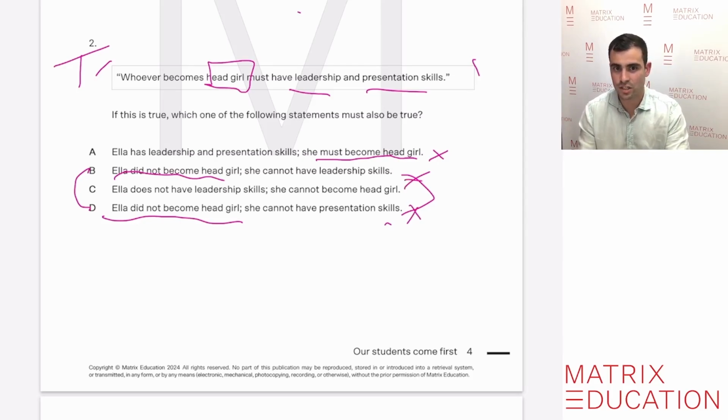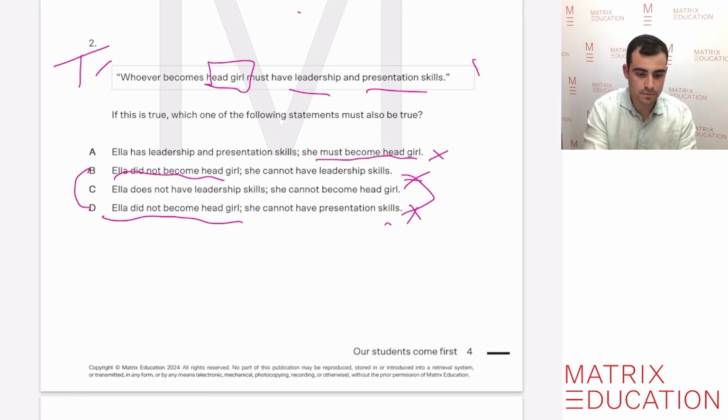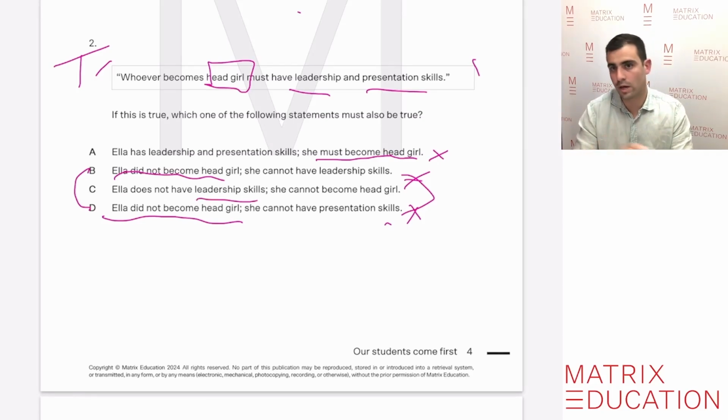Ella does not have leadership skills. She cannot become head girl. Well, yes, because to become head girl, you have to have leadership and presentation skills. So she definitely doesn't have leadership skills, which means that she therefore cannot be head girl, so C is the correct response for this one. As I said before, it's really tricky, and this is why it's really important that we provide students with these strategies and programs to solve these types of tricky questions.